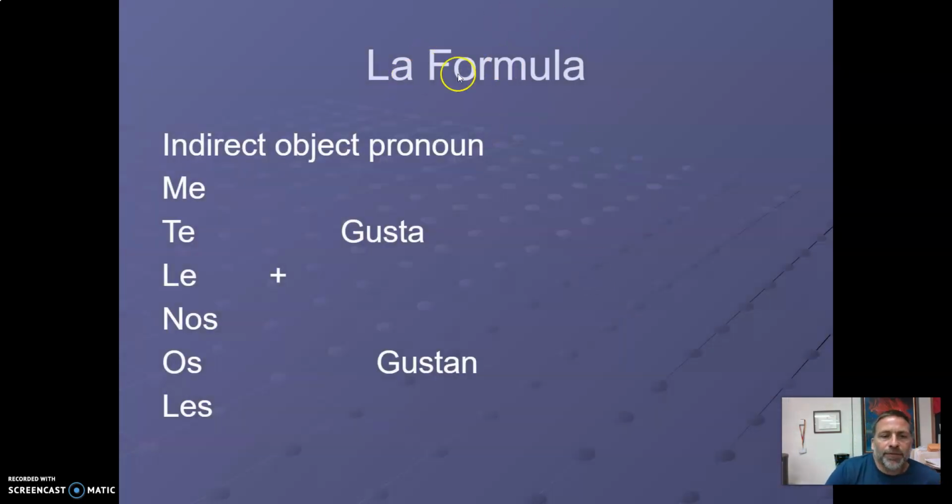Okay, so here we go. Here's the formula. I always have to use these indirect object pronouns with gusta or gustan. I can't say something like this. I can't say, I like to read, yo gusta leer. I have to use this me. A mí me gusta leer. And notice I'm using the personal a there when I use gustar. A mí me gusta leer. Okay, we're going to get into other examples, but if you've been in class at all, you know the rules for gustar. This is just a nice little review because we've had a little break.